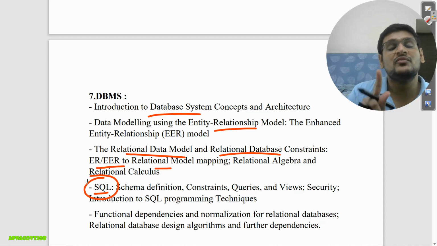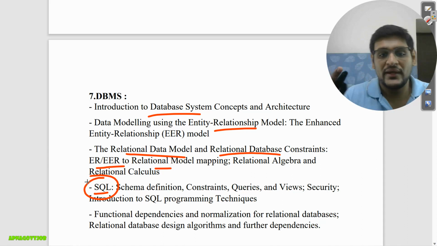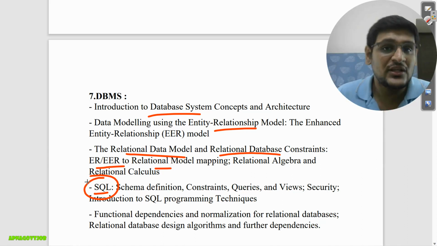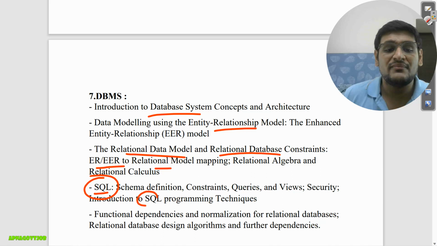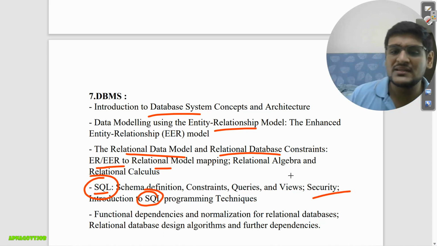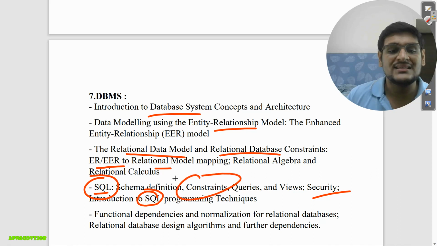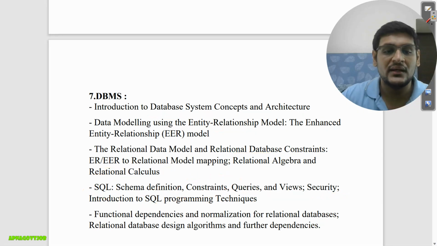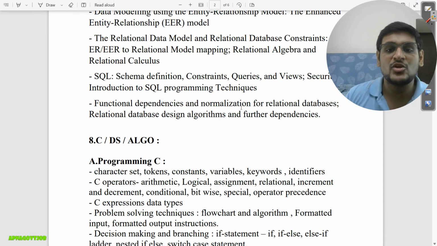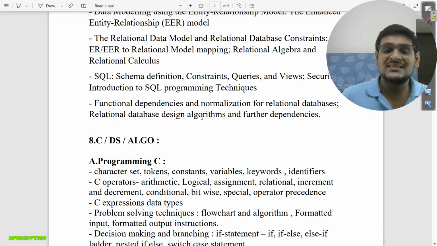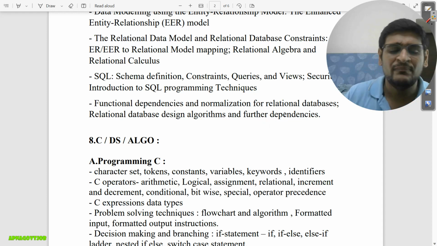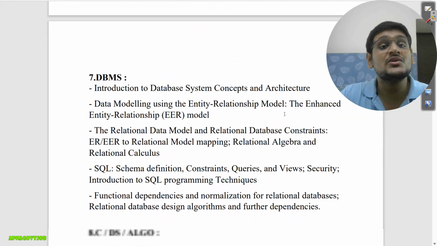Lots of questions you can expect from SQL, so all the SQL queries you need to study, and what is the use of SQL, why we use it. About security also you can do a little bit. Then constraints, schema definition, what is a schema, every basic detail you will read here. Then functional dependencies and normalization for relational database design, algorithms and further dependencies. So this is all about your database, your 7th subject.